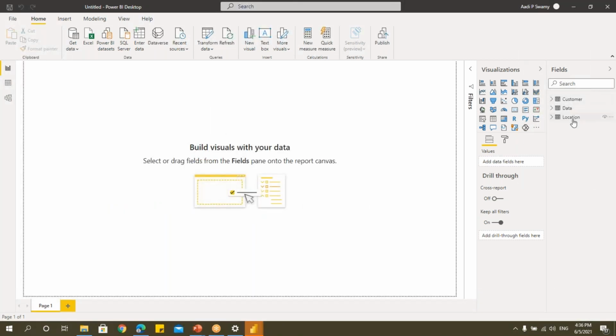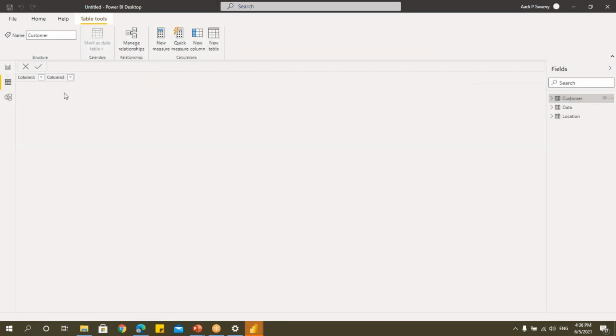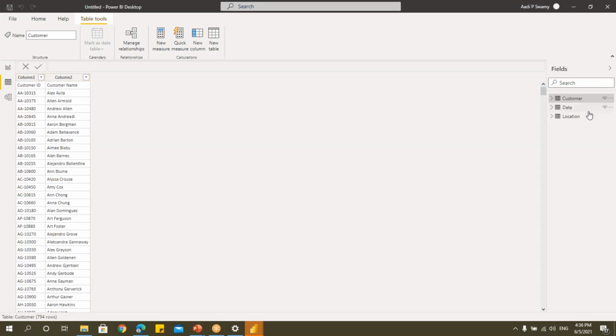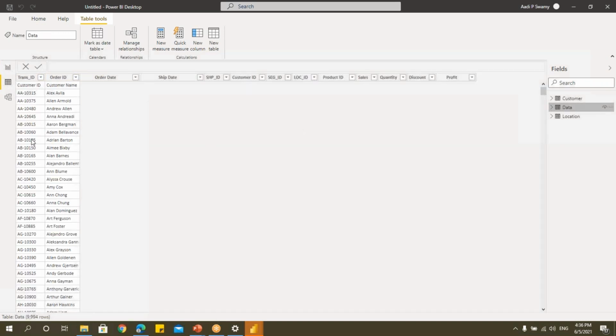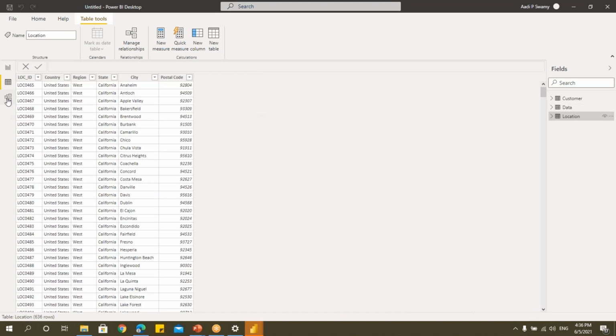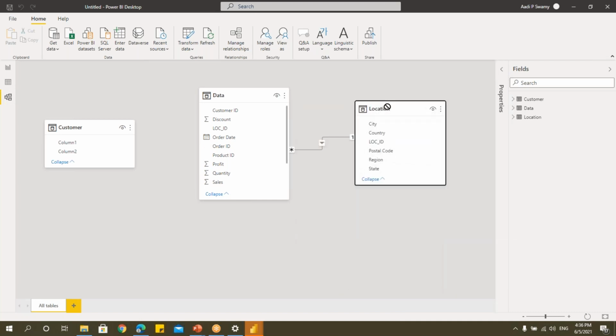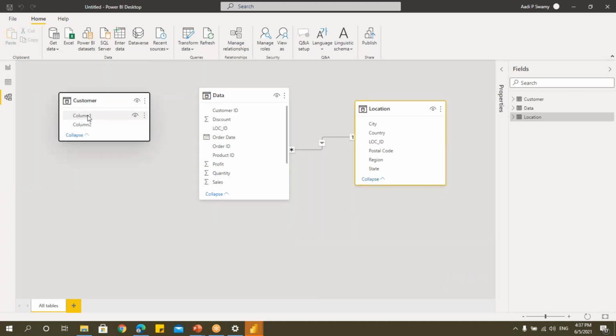All right, you can see that I selected, I think we unselected one table, so we can still import that. You can see that I have got these 3 tables here. Let's go to this data now. And if you click on this table, you can see it says column 1, column 2, and here this data. You can see that I have the proper heading here, and location, we have the proper data here. Let's go to this relationship, that is data modeling. You can see the data, location and the data table are connected each other. So how they are connected, that is different, but they are connected. But this customer table is not connected properly because the heading is not proper.